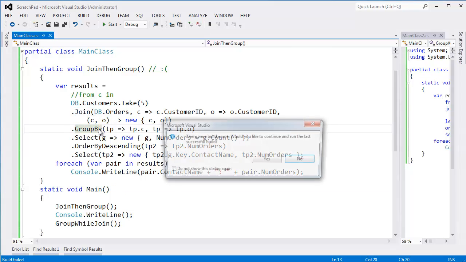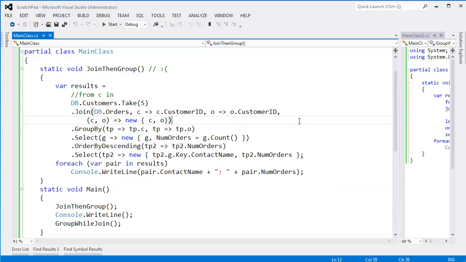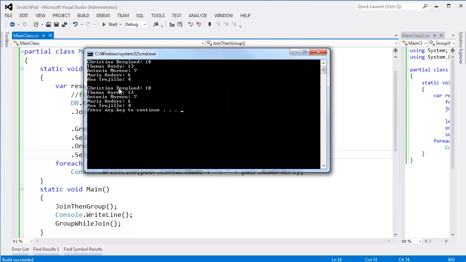In fact, let me Control-F5 this. Let's see, oh, what am I missing? A parenthesis somewhere? I forgot my parenthesis right here. Oh, I do have a semicolon. Control-F5. The results are still the same.